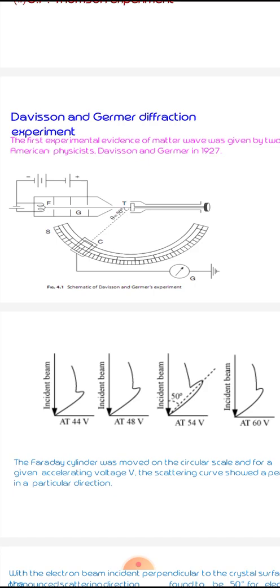The electrons are scattered in all directions by the atomic planes of the crystal. The intensity of the scattered electron beam in all directions can be measured by an electron collector, which can be rotated about the same axis as the target. The detector is connected to a sensitive galvanometer, whose deflection is proportional to the intensity of the electron beam entering the detector. When the beam is accelerated by 54 volts and strikes the nickel target, electron diffraction occurred at 50 degrees to the incident beam.